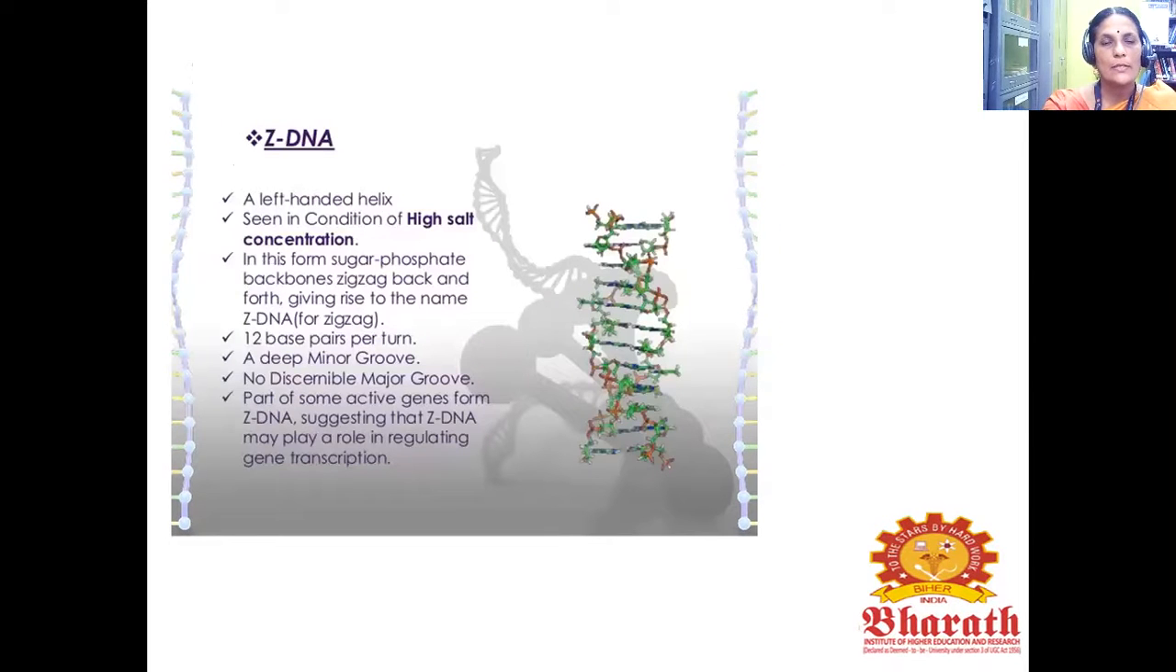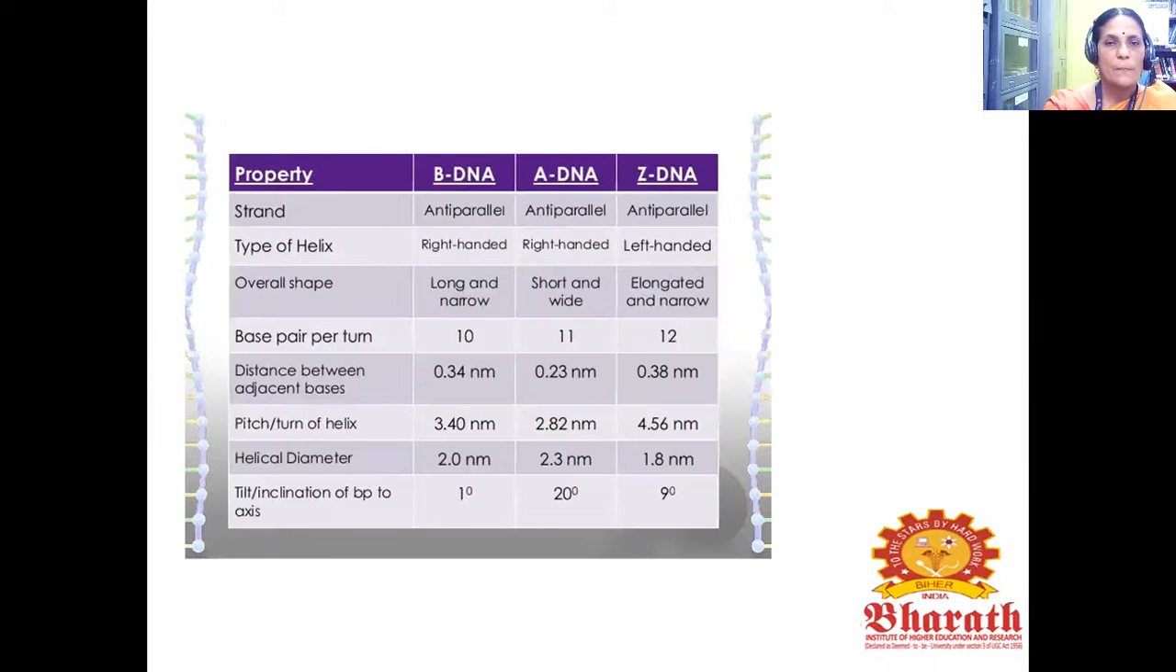The next type is Z DNA, a left-handed helix seen in conditions of high salt concentration. In this form, the sugar phosphate backbone zigzags back and forth, giving rise to the name Z DNA for zigzag. There are 12 base pairs per turn, a deep minor groove, and no discernible major groove. Part of some active genes form Z DNA, suggesting that Z DNA may play a role in regulating gene transcription.